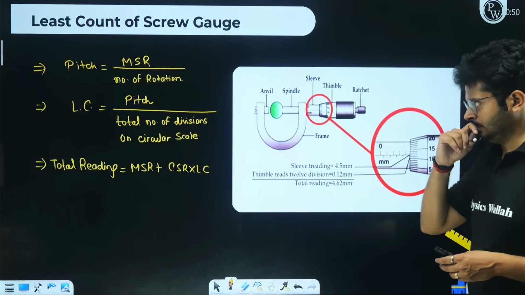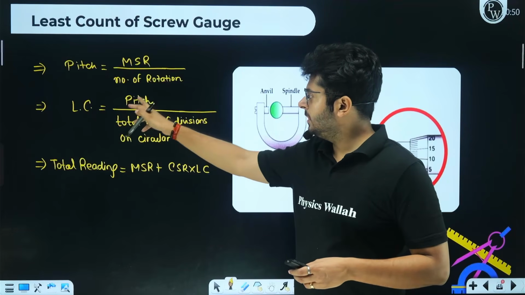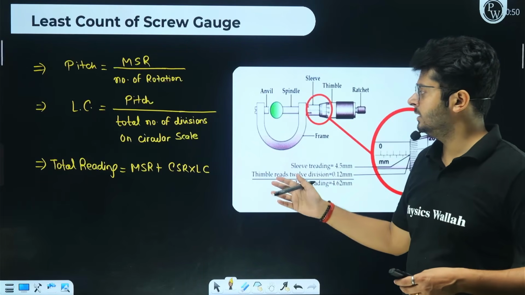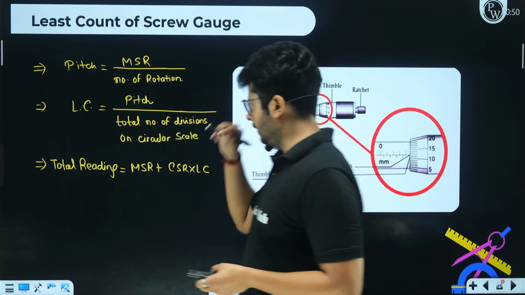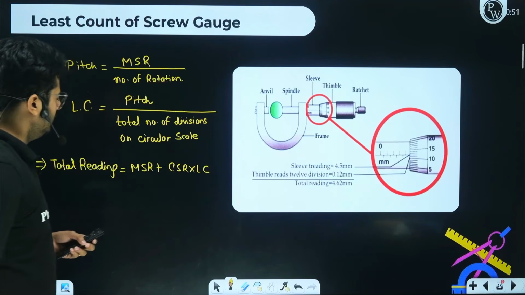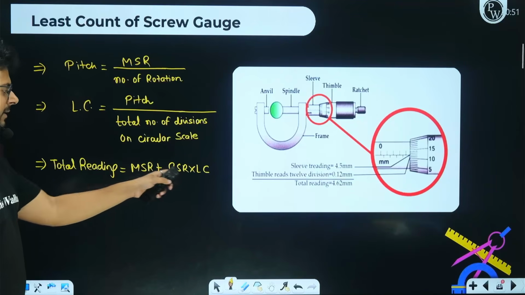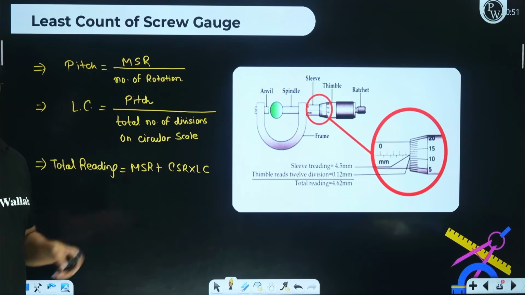Least count is going to be pitch upon total number of divisions on the circular scale. Pitch, what is going to be the least count? Pitch upon total number of divisions on the circular scale, and total reading will be main scale reading plus circular scale reading into least count.